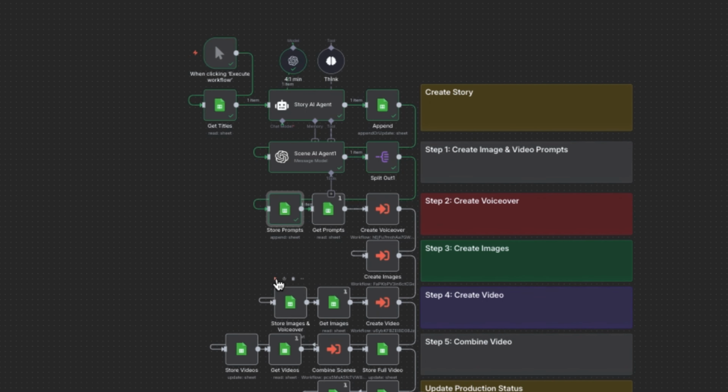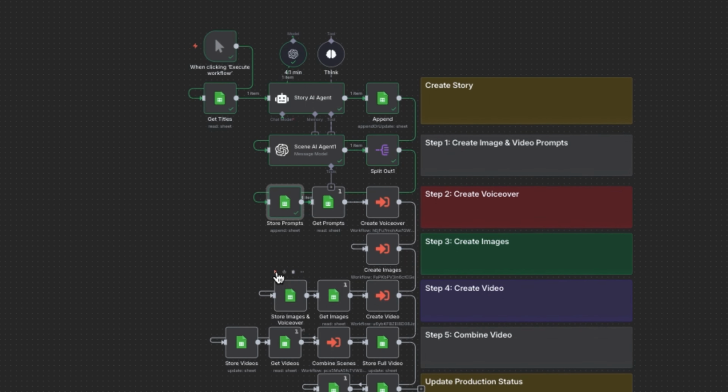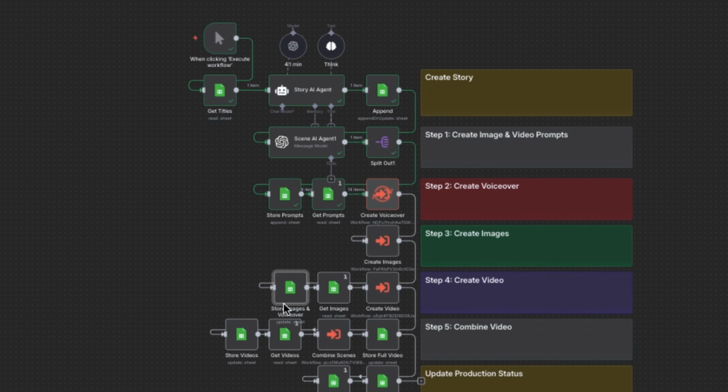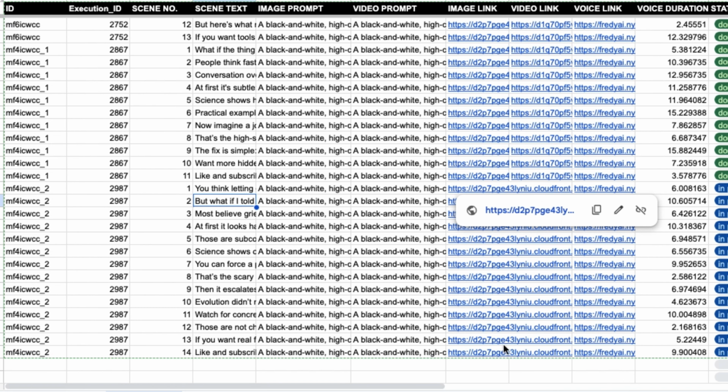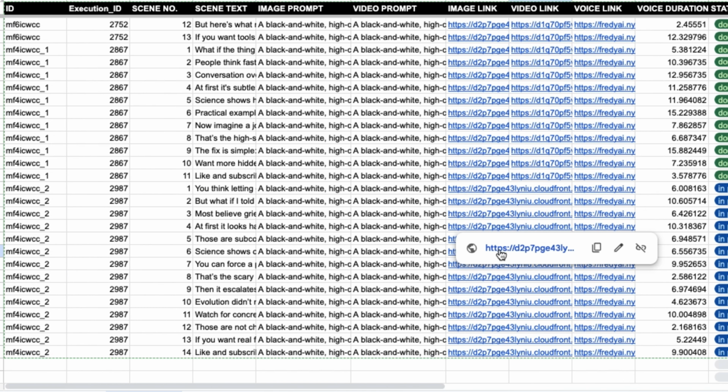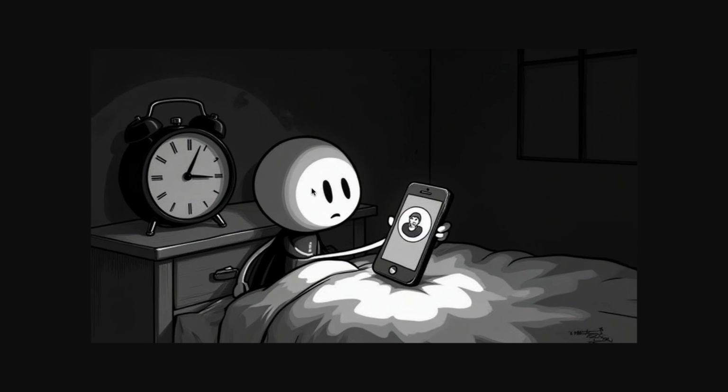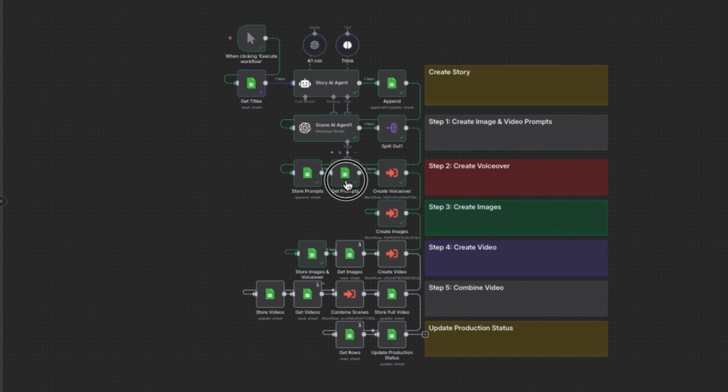Now, with the prompts ready, let's execute this node, the Store Images and Voiceover Google Sheet, which will run the next collection of nodes. We'll cover these nodes once they're done. What these nodes did was create the voiceovers, generate the images, and then store them in our Google Sheet. As you can see for these 14 scenes, we now have voiceover links and image links. If we open a random one, you'll see it maintains the image style of Psyche Depth. Now, let's explore the nodes to see how those images and voiceovers were created.